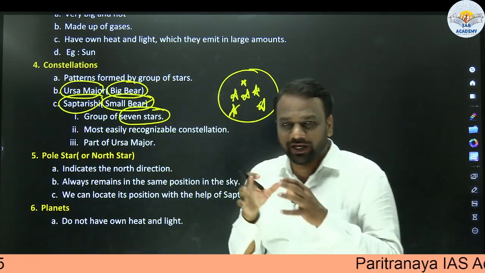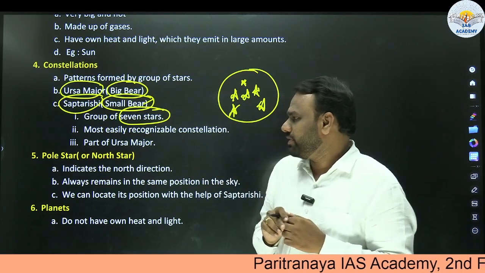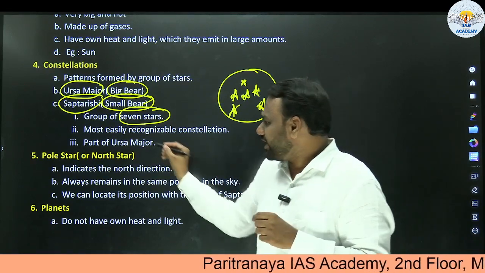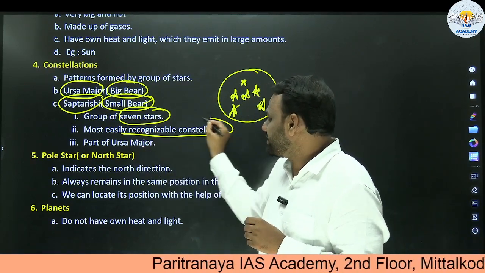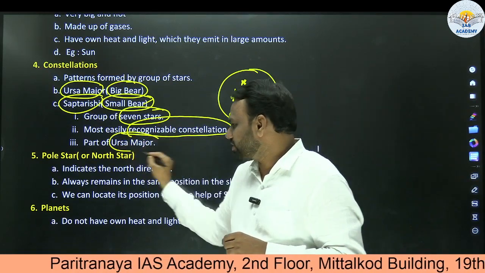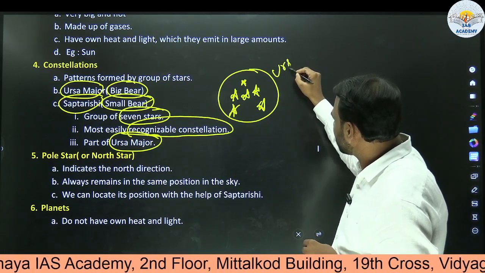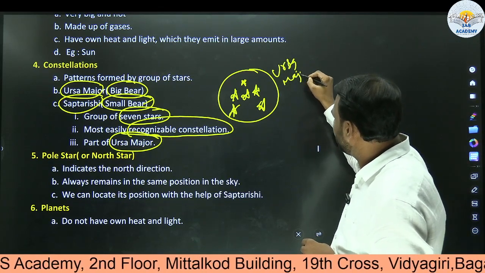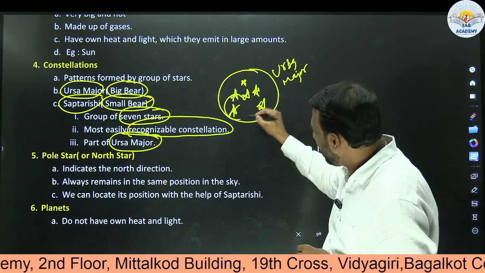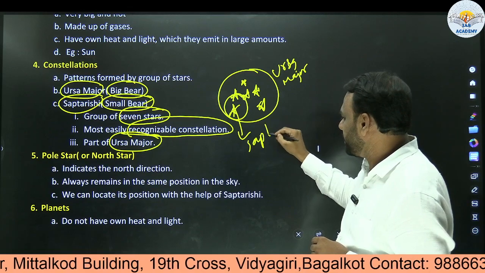So 7 stars together, they form a pattern. That pattern, we call it as Saptarishi. Saptarishi is a very easily recognizable constellation. Next, it is part of Ursa Major. So what does it mean? We have two constellations. Let us call it Ursa Major. Within this Ursa Major, a part of this Ursa Major constellation, we call it as Saptarishi.